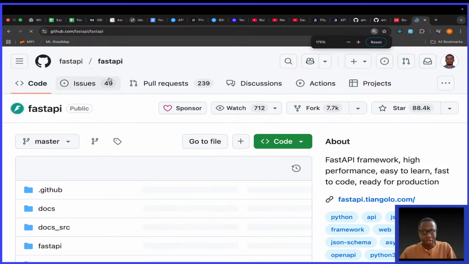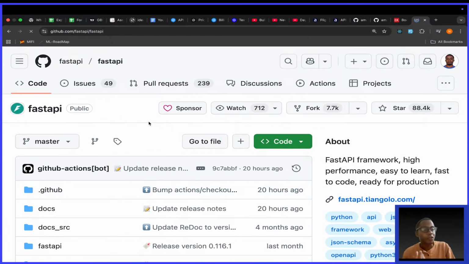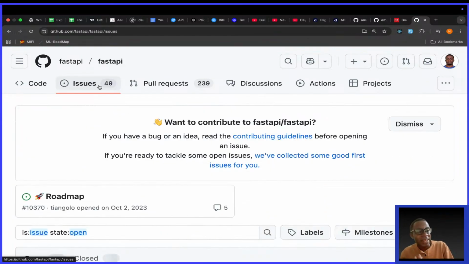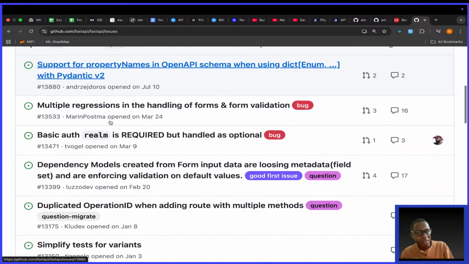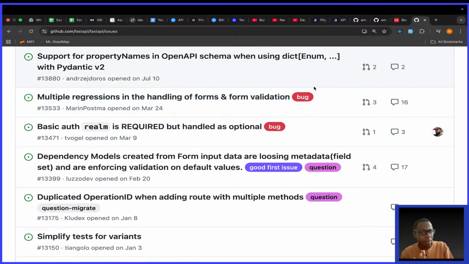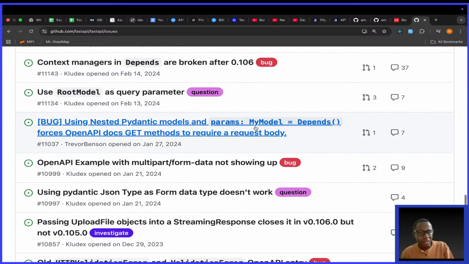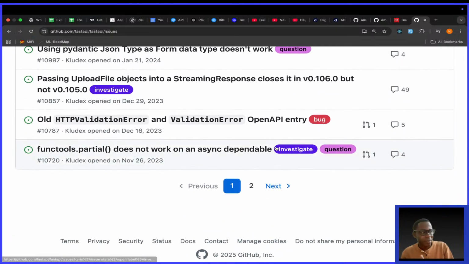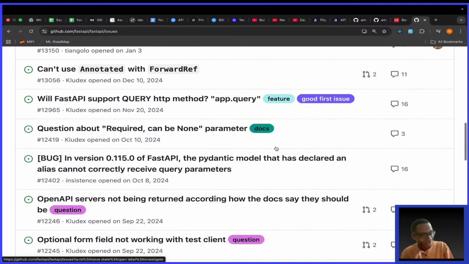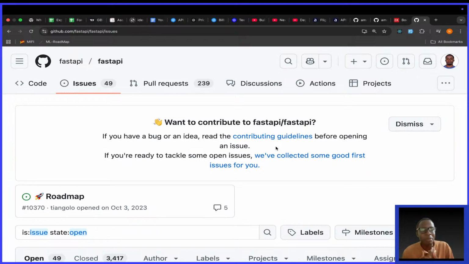If I expand, you see FastAPI, which is a very powerful framework. They have 49 issues, and some of them are bugs. See, this is a bug. This is a bug. Others are questions. This is a bug. You see, a framework like FastAPI has bugs. So even us, we cannot be perfect in just a moment. So you're going to see me breaking the code, improving it, changing, removing things. One good quality you should have as a software engineer is not to get too much attached to code. You can always change it.